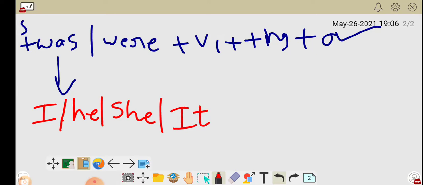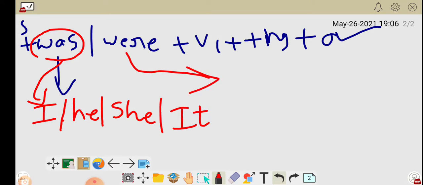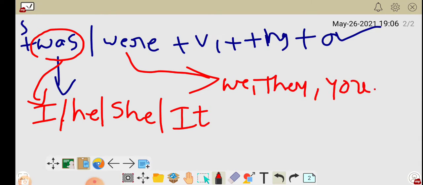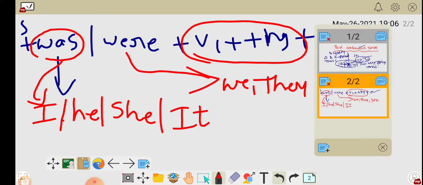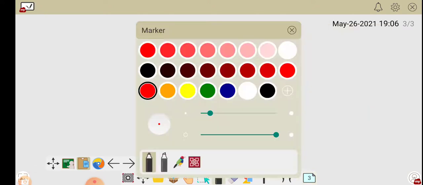In the past continuous, you should use "was" only for these pronouns. And "were" is for we, they and you. Got it? So keep remembering verb with ing.